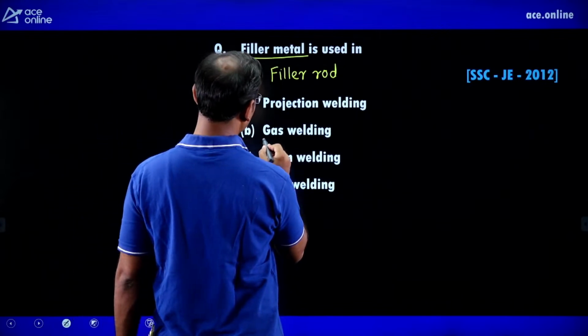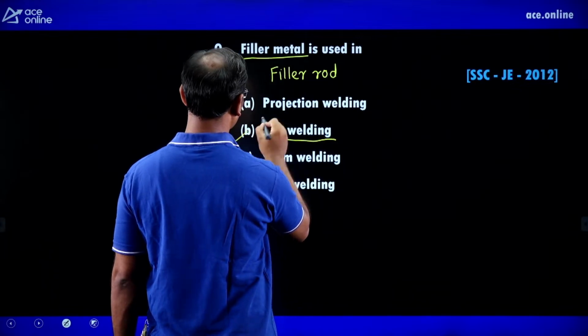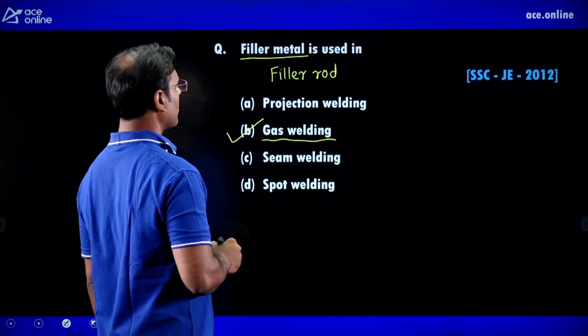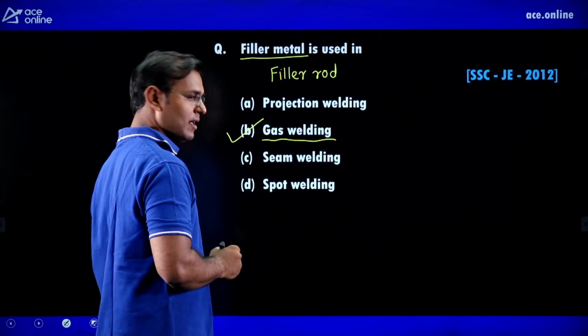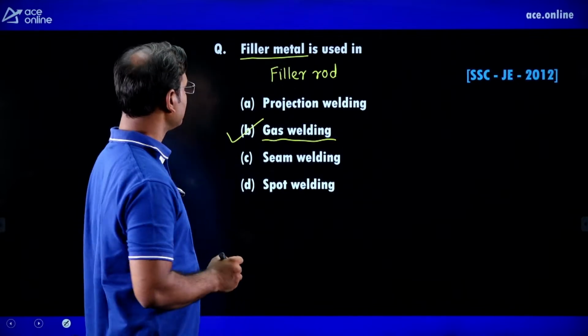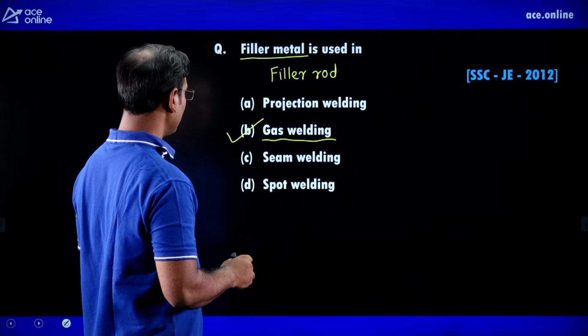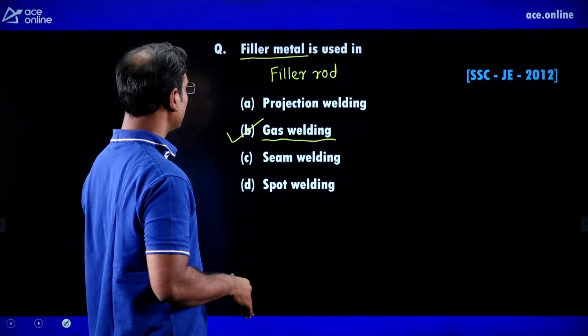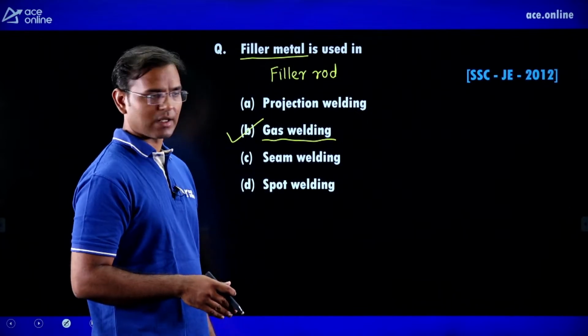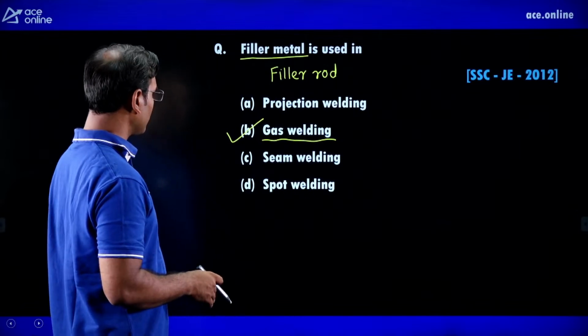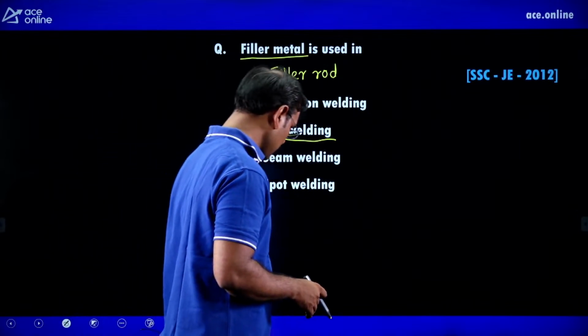In gas welding we require that extra molten metal, hence the filler rod. Filler metal or filler rod used in gas welding is the correct answer. Projection welding, seam welding, and spot welding are all resistance welding where a filler rod is not required. Only in gas welding here is the filler rod required.